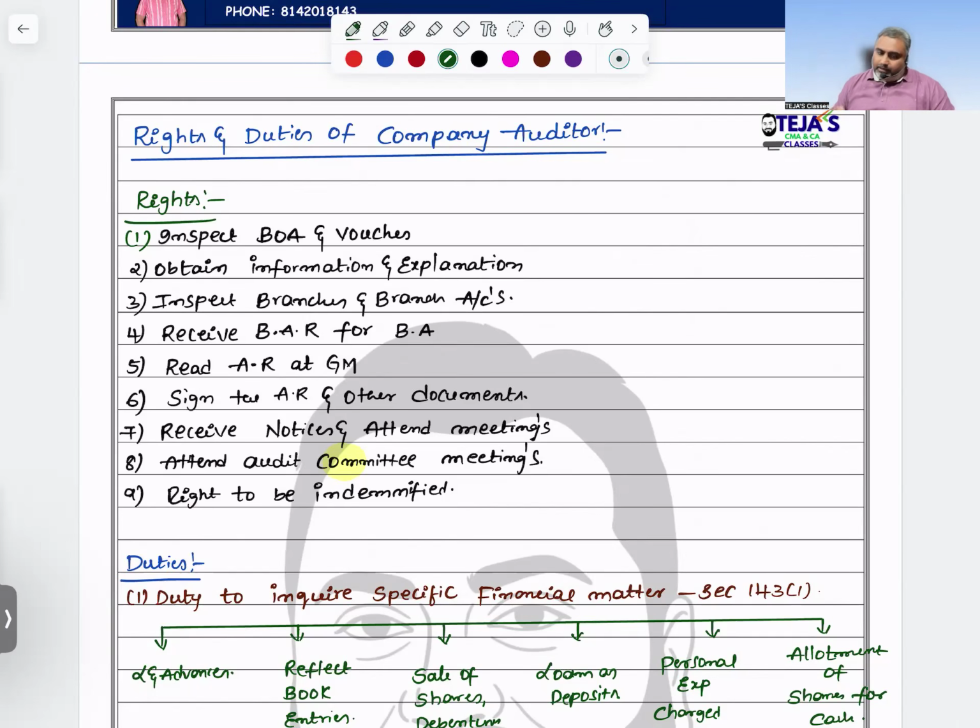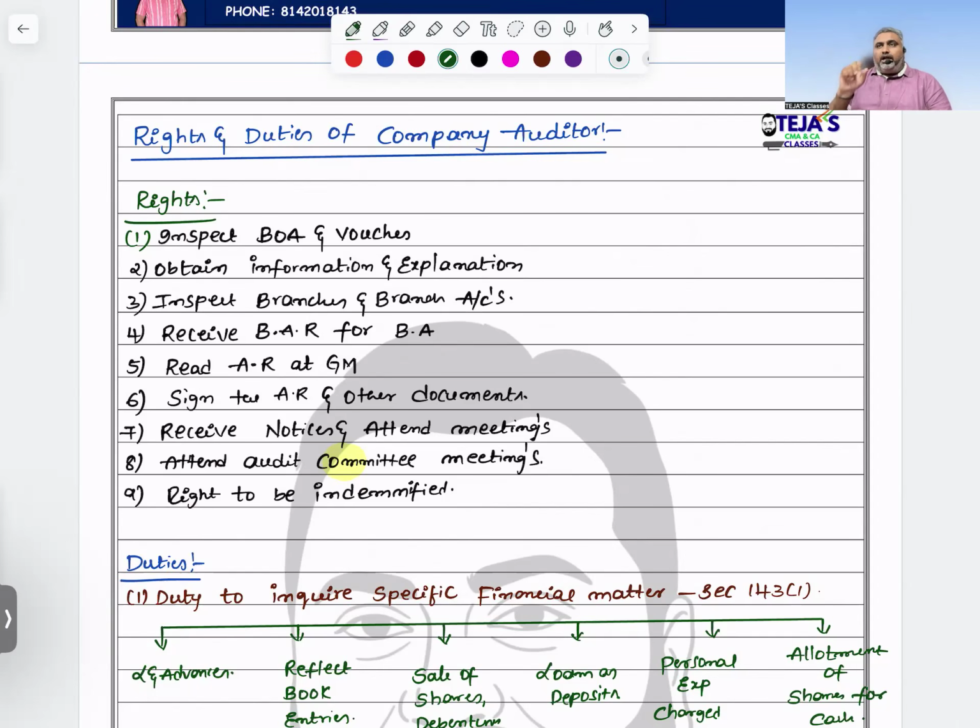Okay, ma'am. Now see what are the rights and duties of company auditor. First rights: you can inspect books of accounts and other documents, and wherever you want information, explanation, you can get from the parties. You can inspect the branches even though you are not the branch auditor or some other branch auditor is already there. And you can receive BAR. BAR means branch audit reports. Branch audit report from the branch auditor. You have absolute right to receive.